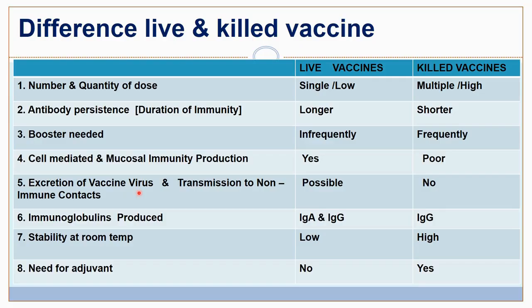Excretion of vaccine virus and transmission to non-immune contacts are possible in case of live vaccine and not in the killed vaccine. Immunoglobulins produced are IgA and IgG type in case of live vaccines, and IgG type in killed vaccine. Stability at room temperature is low in case of live vaccine and high in case of killed vaccine. Usually live vaccines are freeze dried and kept in the colder compartment. Need for adjuvant? None in case of live vaccine. In case of killed vaccine, yes, because the adjuvant is going to enhance the immunity.